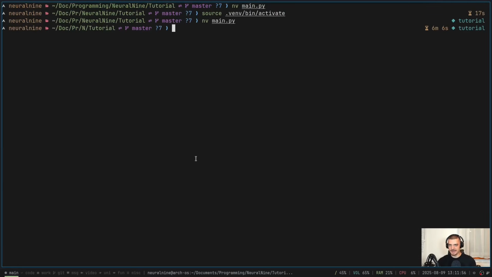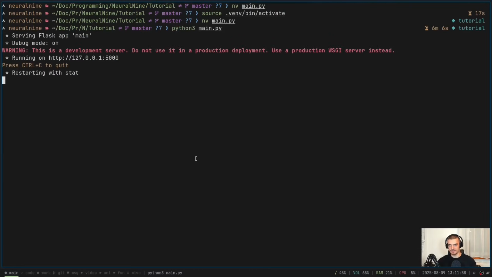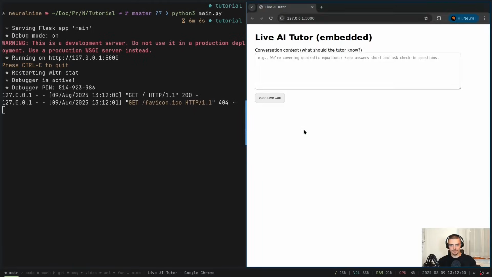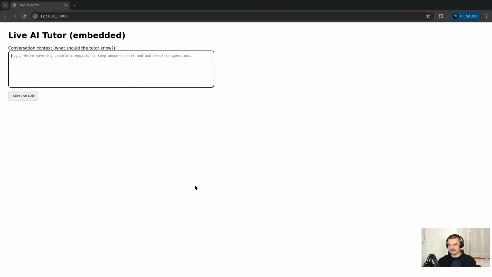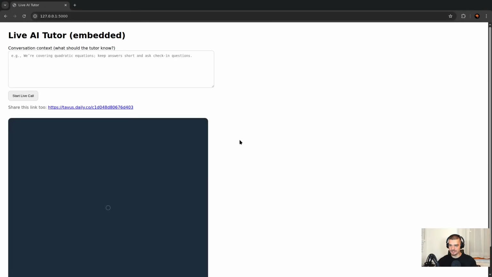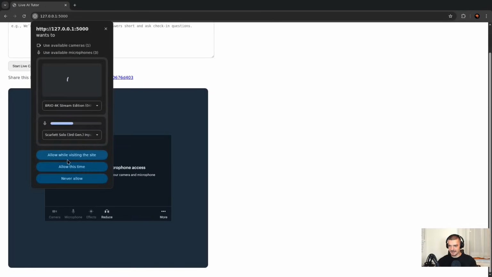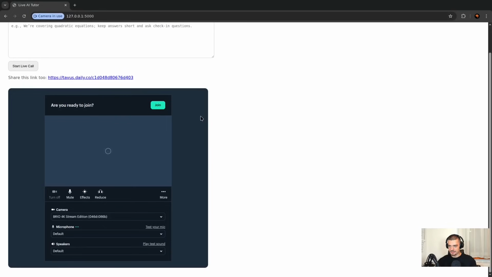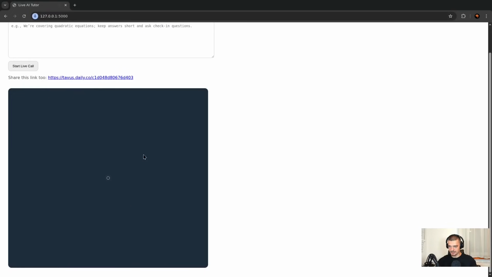So I can close this now and we can run this main.py, open this in the browser, and now here I have this application. I can provide some context. I don't know, today we talk about the mathematics of linear regression. So I can click start live call, and hopefully this is going to render now a live call into this website. There you go. I can allow again to use all my stuff here. Let's go join.